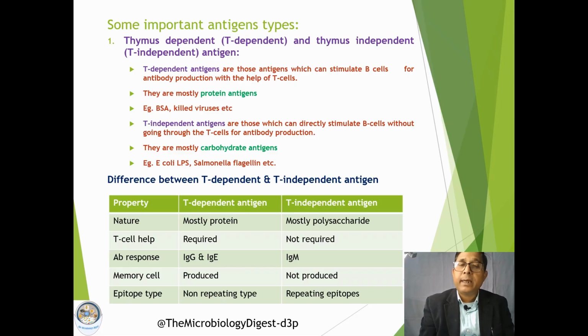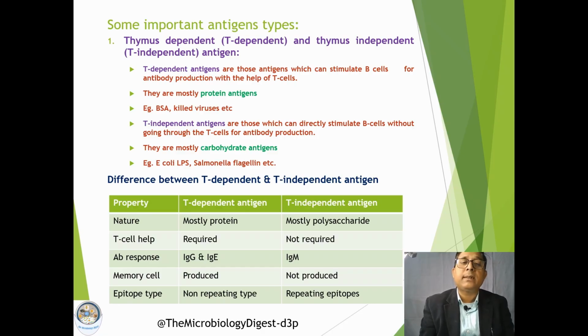The first type is thymus dependent or thymus independent antigens. The thymus dependent antigens can stimulate B cells for antibody production, and they always need the help of T cells, which means they are indirectly dependent on the thymus.